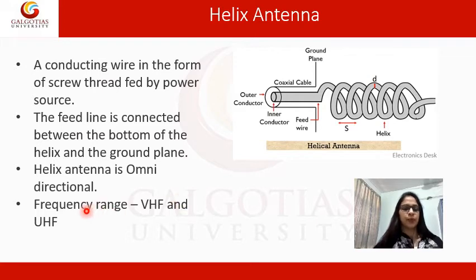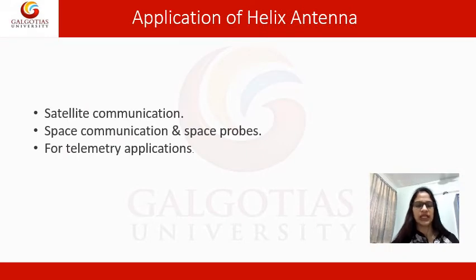Clear? Now, helix antenna is an omnidirectional antenna. It means it transmits or receives signal in either forward direction or backward direction. Again, it has a frequency range from very high frequency to ultra high frequency band. What are the applications of helix antenna? Due to its high frequency range, helix antenna is used in satellite communication or space communication. It is also used in telemetry applications.